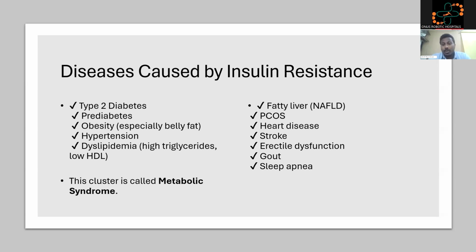The less commonly known conditions include fatty liver, non-alcoholic fatty liver disease, which is the most common condition I've seen in the urban population, PCOS, heart disease, stroke, erectile dysfunction, gout, and sleep apnea. These are all conditions caused by insulin resistance. This cluster is called metabolic syndrome. When all of these are present in a person in varying probabilities, that is called metabolic syndrome.